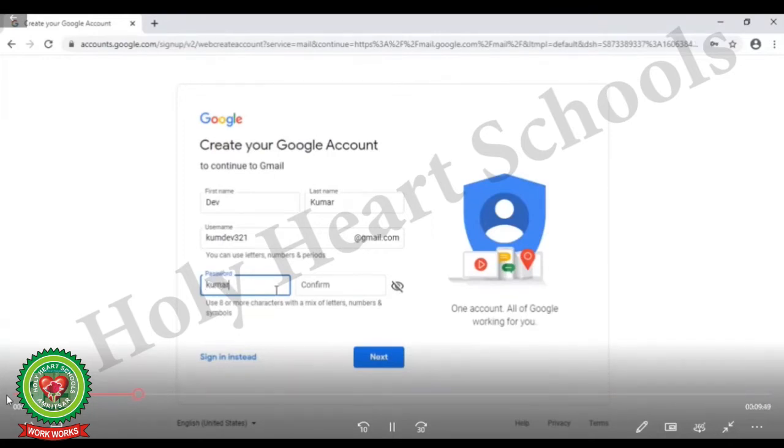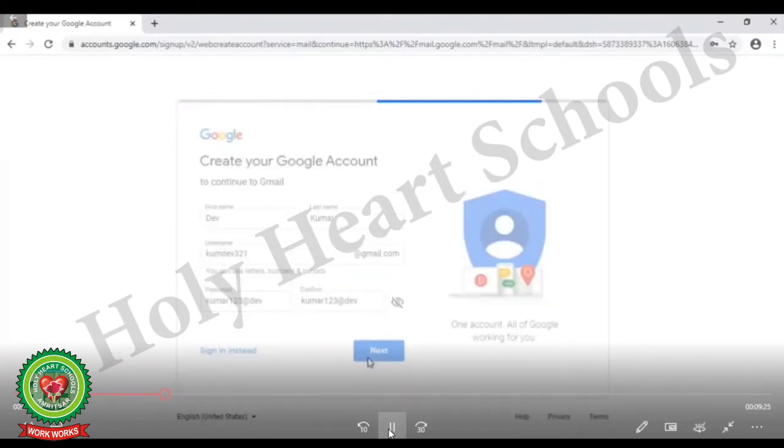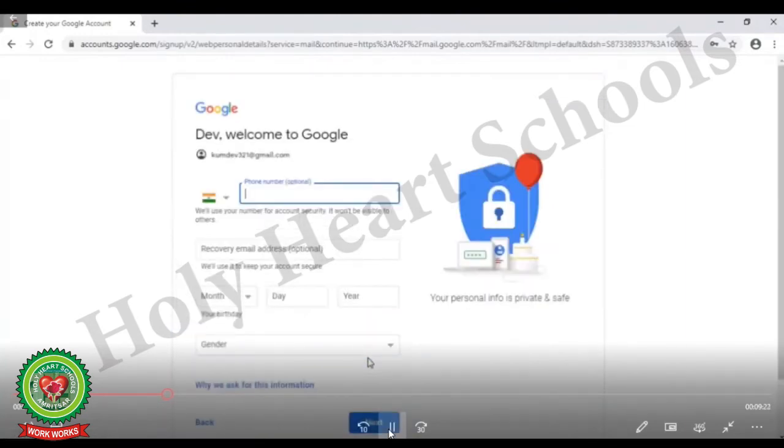Now here you can see I'm going to type here the password, that is Kumar123 at Dev. Now again I have to type the same password to confirm it. After typing the name and password, click on Next button. And here you can see your account details have been filled. Now here you can see the other details like your phone number, that is also optional.